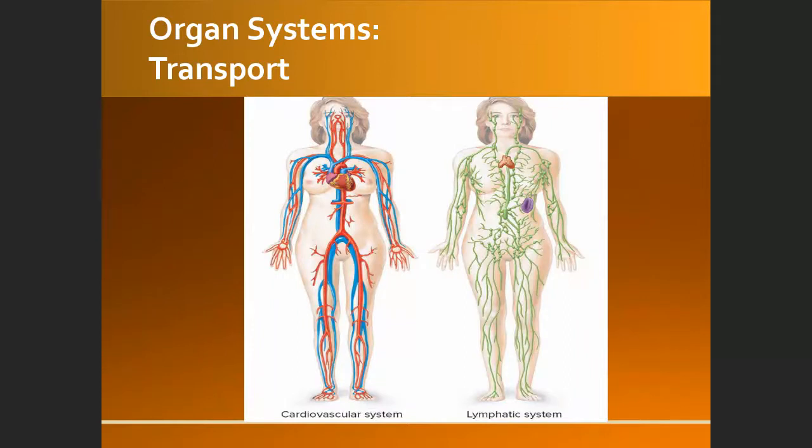Yes, this is the cardiovascular system. This is the lymphatic system. So you have the spleen over here, and the thymus gland.